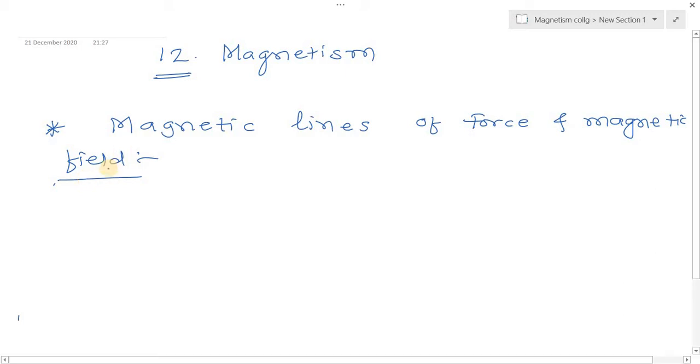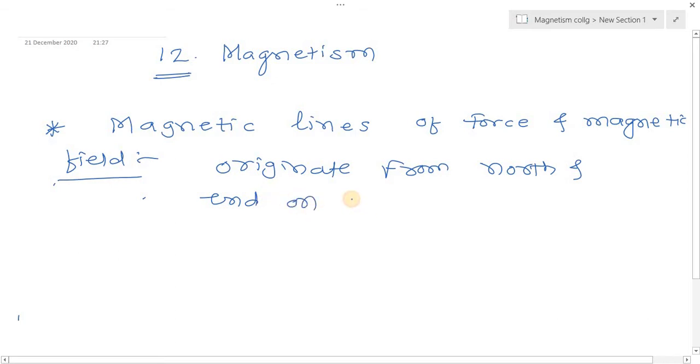So like electric lines of force, the first property we say here is that magnetic lines of force originate from the north pole and end on the south pole.